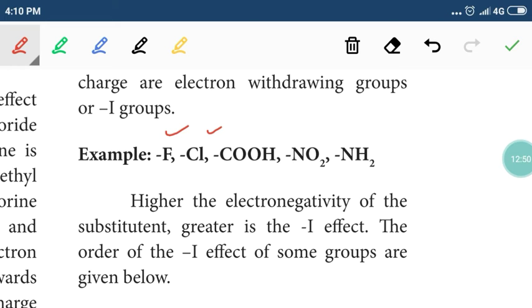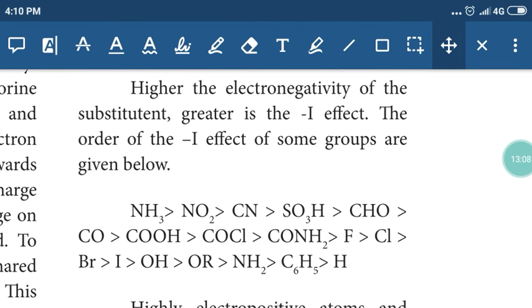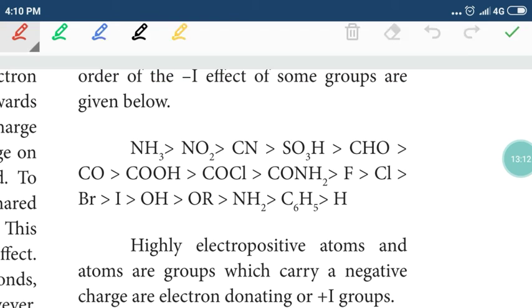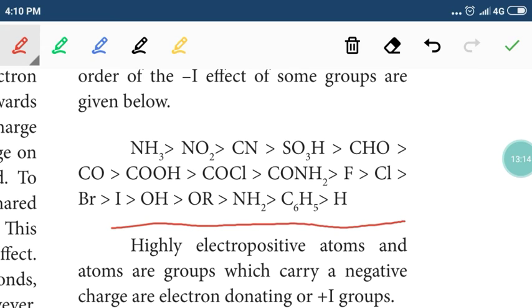So highly electronegative atoms or groups of atoms with a positive charge will be called minus I groups or electron withdrawing groups. So when an electron withdrawing group is present, the displacement is called minus I effect. And this is the order of inductive effect. Okay, so the order of minus I effect.